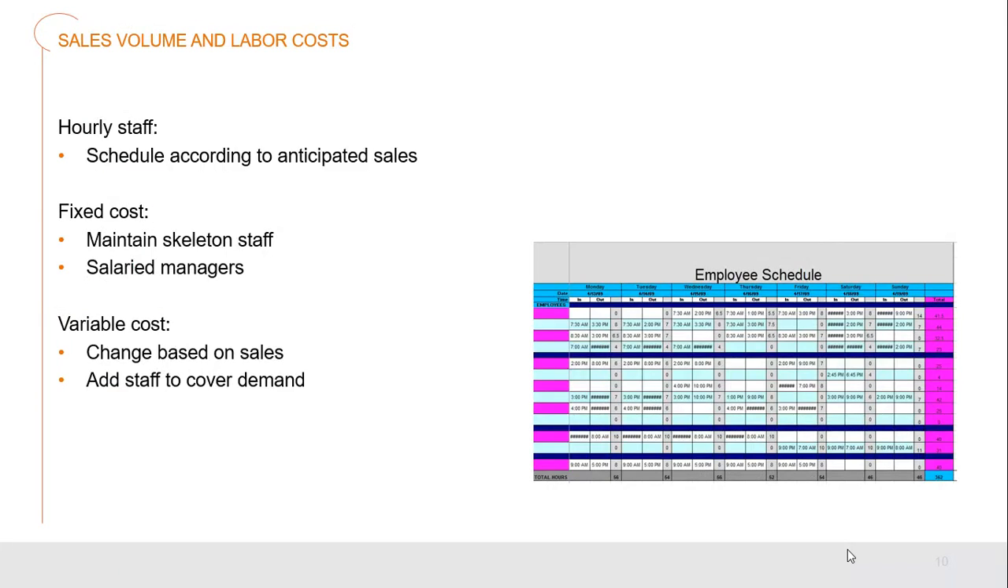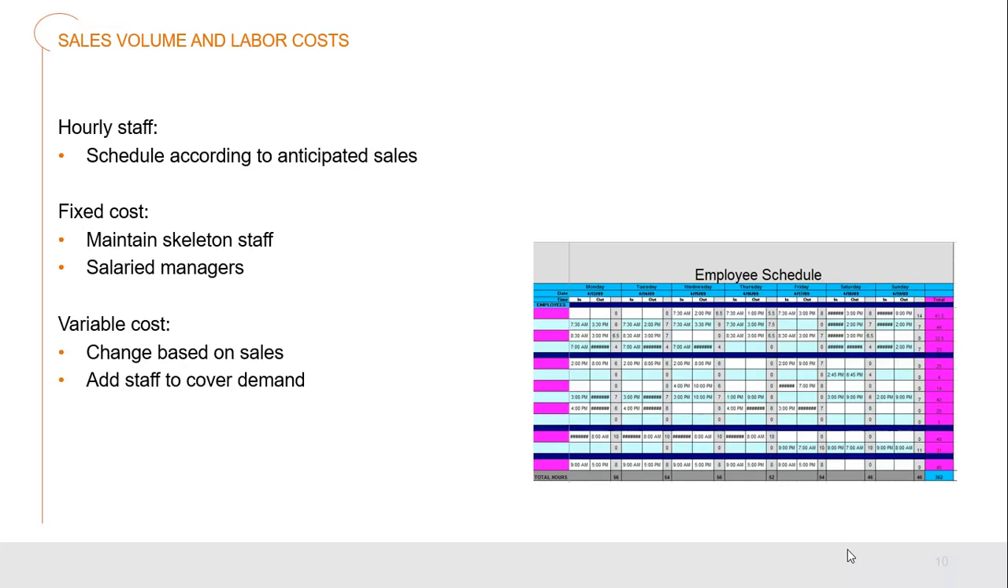So every manager who is working out how we're going to schedule all of our employees has several different things they have to bear in mind. So our hourly staff are going to be scheduled according to our anticipated sales. If we have a much busier day coming up, then we're going to need to have more staff on. Well, that's kind of a no-brainer, right? But then you also have fixed costs involved in there as well. So we have salaried managers. Well, we're going to have to pay them regardless as to our business.